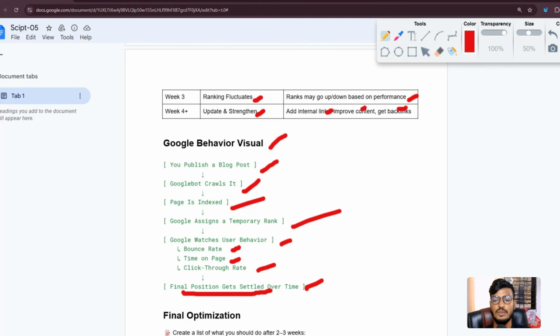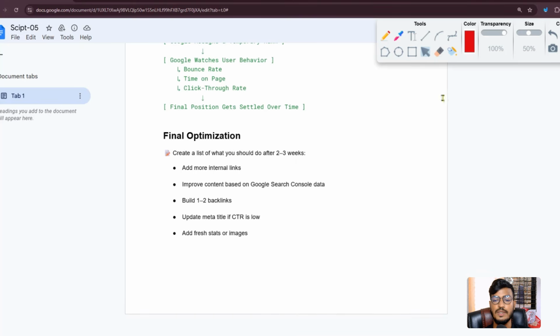So I hope you understand the full information. Now, what is the final optimization? Add more internal links. I recommend adding more internal links to your blog posts and articles, and then improving content-based SEO using Google Search Console data. Build 1, or a maximum of 2, backlinks. Update the meta title if CTR is low. Meta title means your blog title. CTR means click through rate, clicks divided by impressions. Then add fresh stats or images.